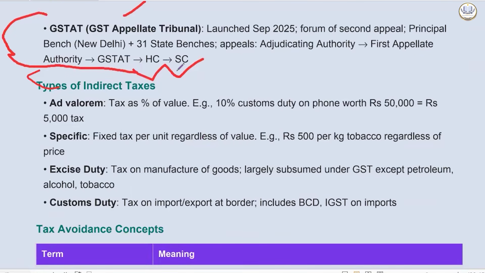Then we have different kinds of indirect taxes as well. Ad valorem, that is taxed as a percentage of value, like 10% custom duty on a phone worth rupees 50,000, that is 5,000. So the percentage of the value of a commodity. Specific will be a fixed tax per unit regardless of the value. So rupees 500 per kg of tobacco regardless of the price of tobacco.